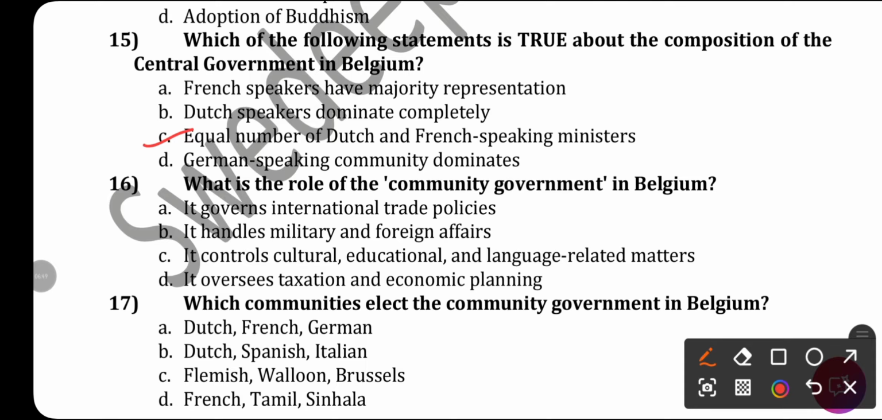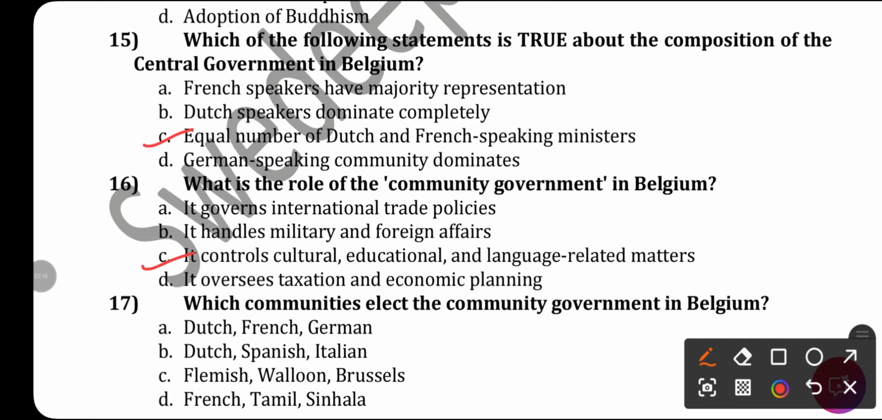I hope you can remember, it is elected by the people belonging to different language communities like Dutch, French and German. And what was their main responsibility? Now, to control cultural, educational and language related matters according to their community.